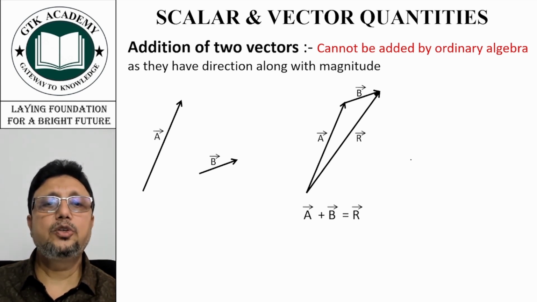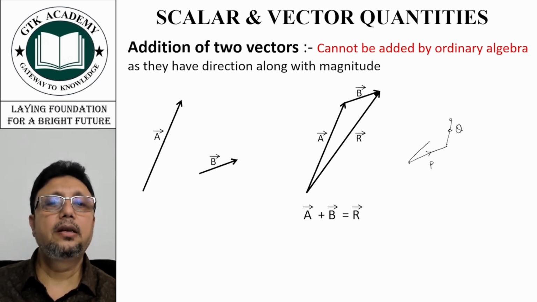So if you want to add two vectors, suppose P and another vector Q, just put the tail of Q at the head of P and then join this point and this point. So you will get the resultant.